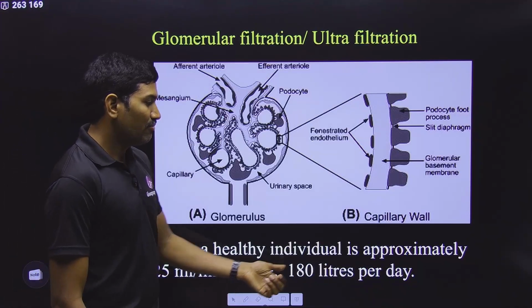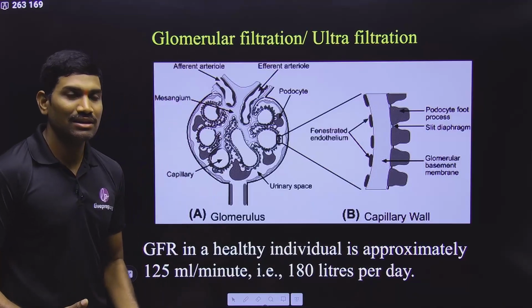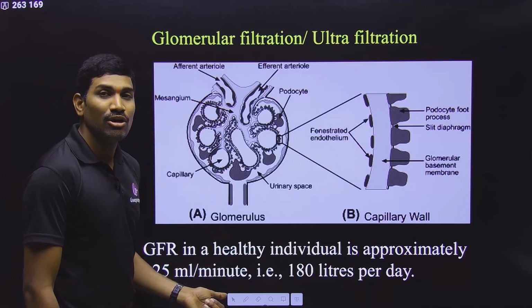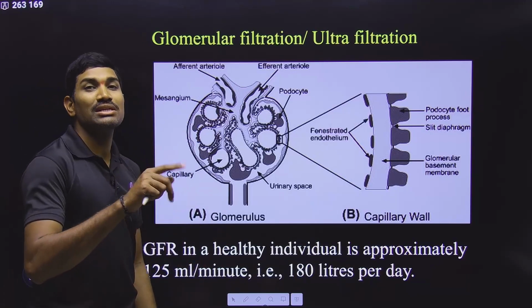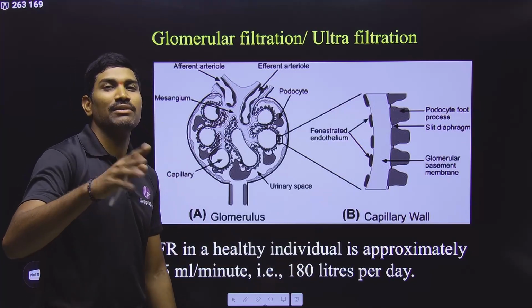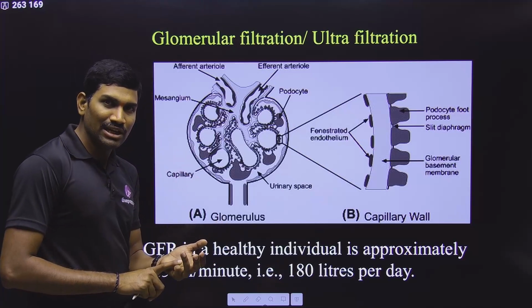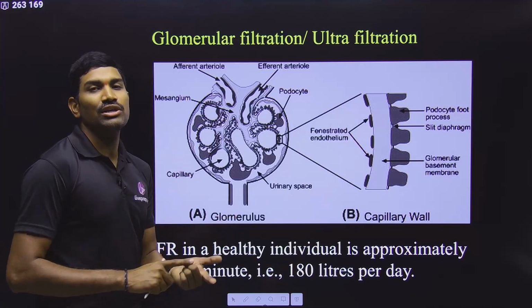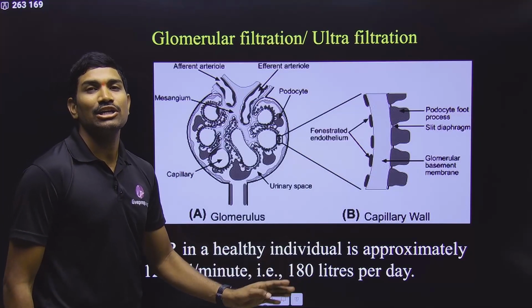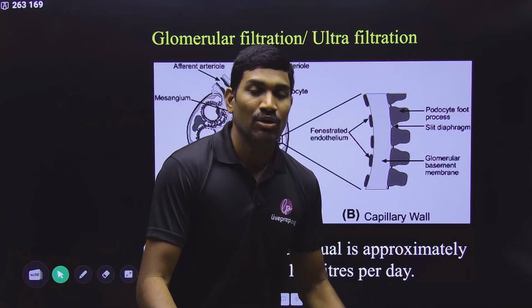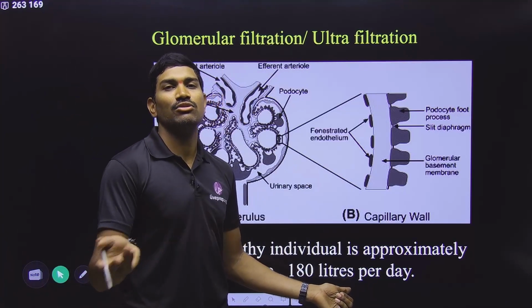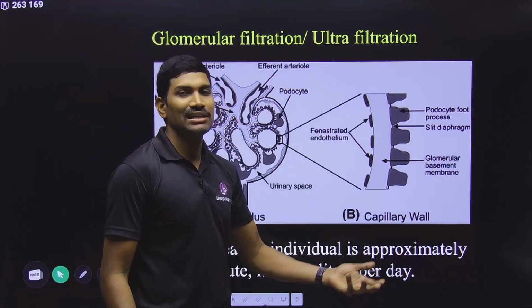So 125 ml per minute is produced. If you are calculating for 1 day, how will you do it? For 1 minute it is 125 ml. For 1 hour, 125 ml into 60. For 1 day, multiply again with 24. So 125 ml into 60 into 24 gives you 1,80,000 milliliters per day. Convert into liters by dividing by 1000, and you get 180 liters per day.